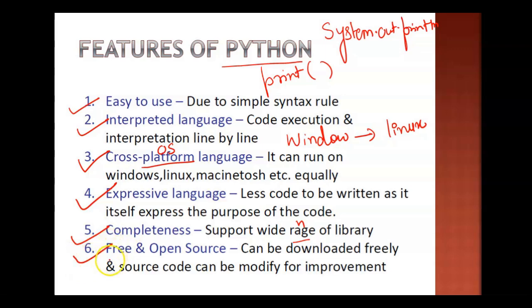Then this is freely available on the market. They are not asking you to pay anything. So this is free and open source. I mean, the source code is also available, so what is better than that? Nothing. Well, these are the 6 main features of the language Python, right?